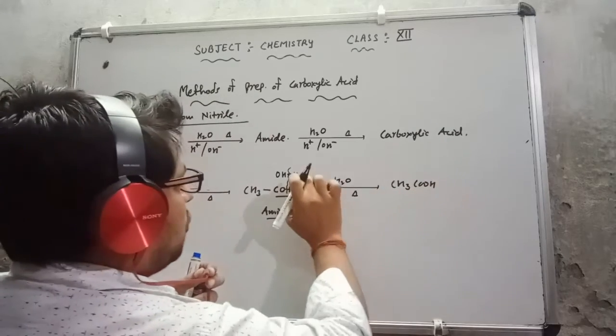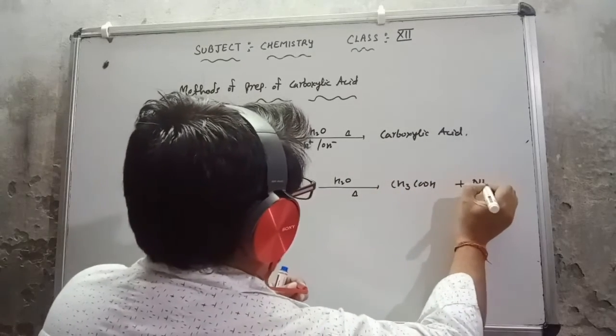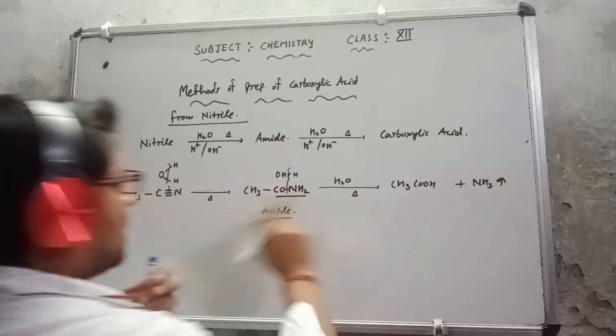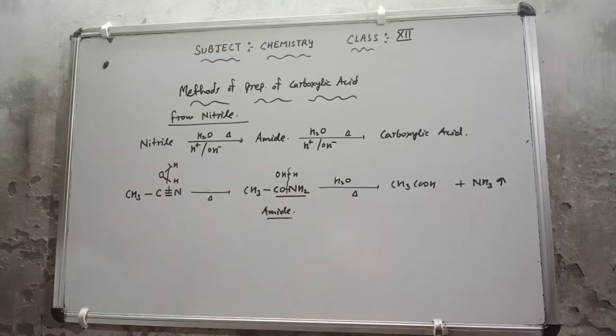CH3COOH. NH2 and H react to release ammonia gas. So that one concept I have told you to keep in your mind, how the procedure is going on. It will be too easy for you to keep in your mind how they are going to react and how we are getting the compound. Suppose you want to go with another reaction, you can take any other example also.